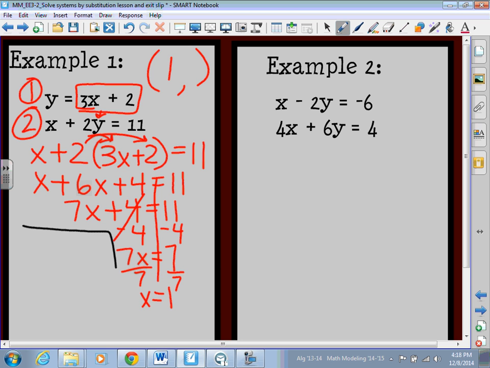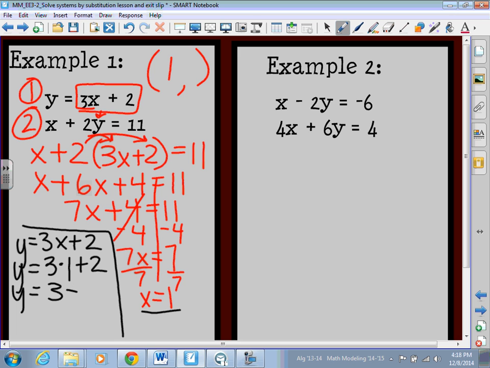So over here, I'm going to give myself some space. y equals 3x plus 2. Instead of my x, I'm now going to rewrite it as y equals 3 times my x value here of 1, plus 2, to figure out what y is. So y is equal to 3 times 1, which is 3, plus 2. And so y is equal to 3 plus 2, which is 5. So my solution up here is (1, 5).